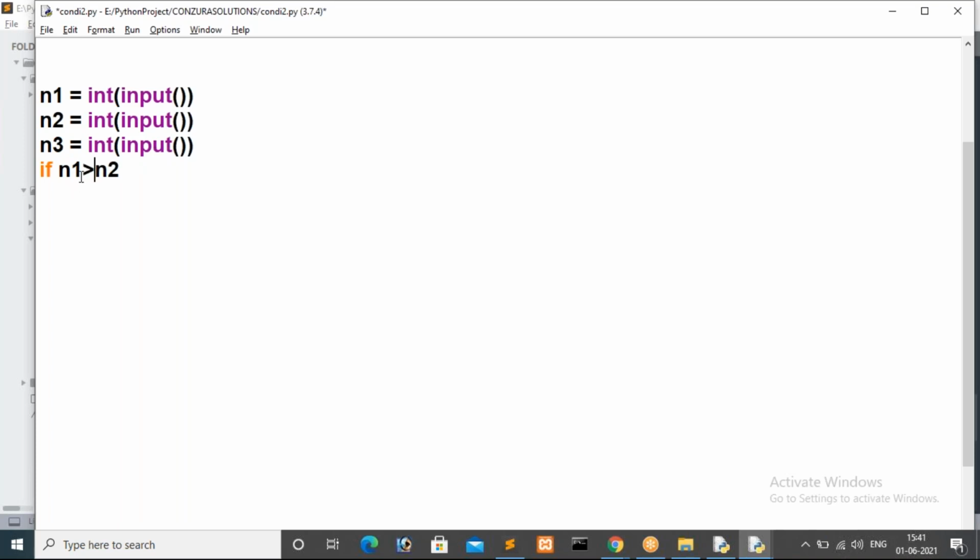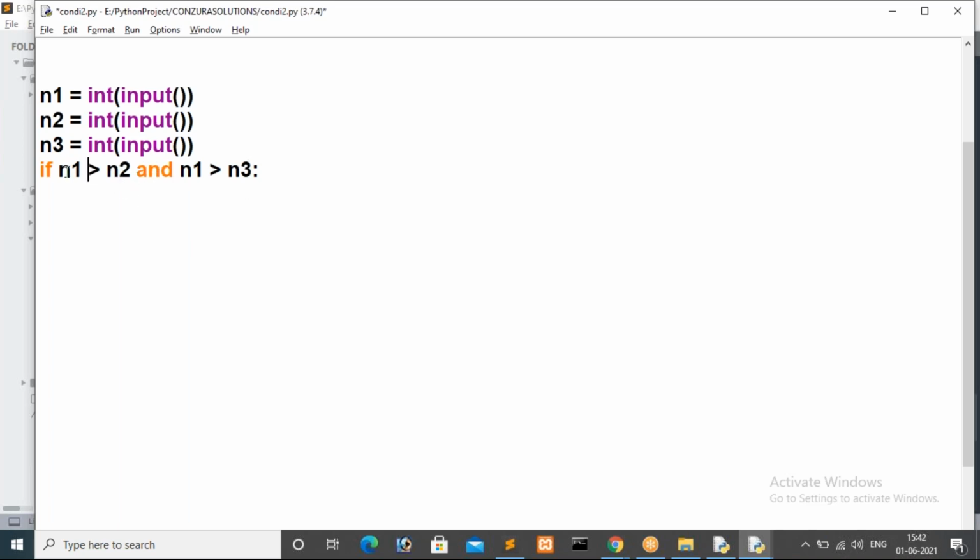For that I am giving n1 greater than n2, and I want to choose the and operator, because I want to make these two conditions true. In that case only we will consider n1 is bigger than n3, otherwise we can't, guys. That's why I'm using the and operator.